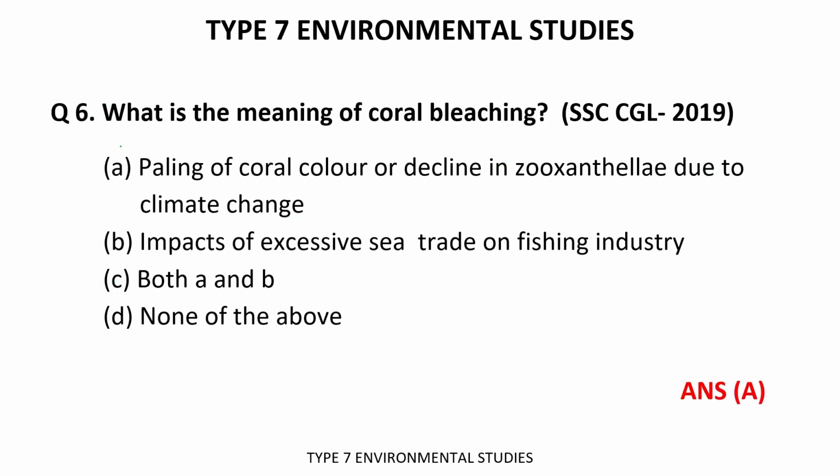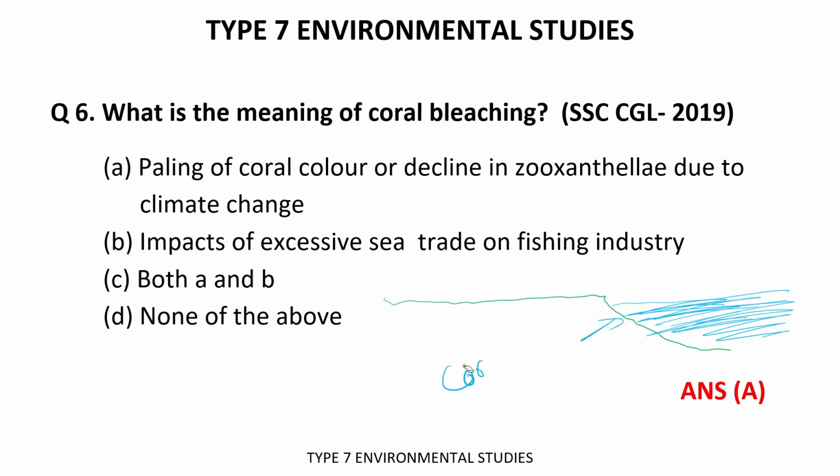The time's up. So the correct answer is A: paling of coral color or decline in zooxanthellae due to climate change. So basically, what is coral bleaching and what is coral exactly? If you look at the land part which is connected with the sea, this inclined part is basically known as the continental shelf.